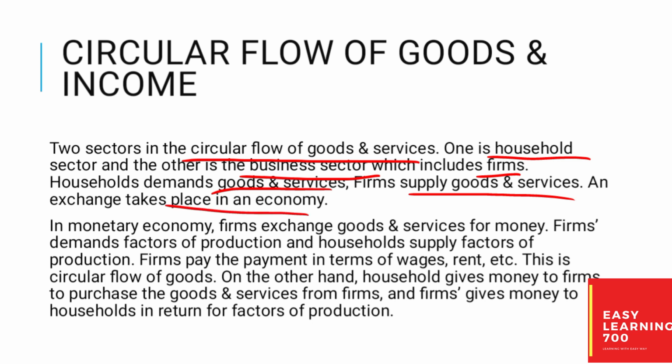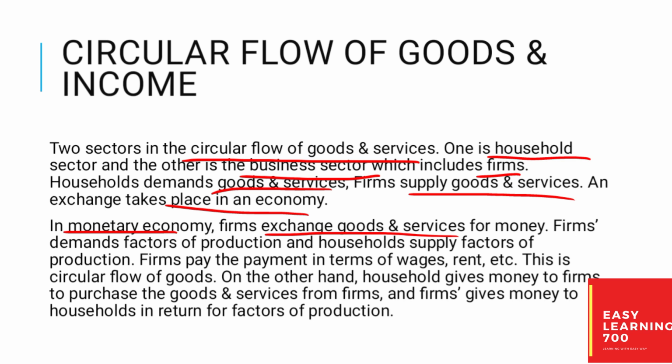In a monetary economy, where money is used as a currency, firms exchange goods and services for money. Firms supply goods and services and they charge money.